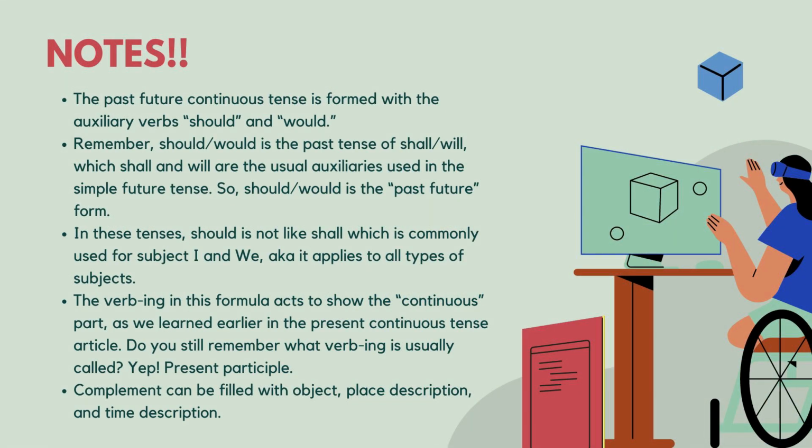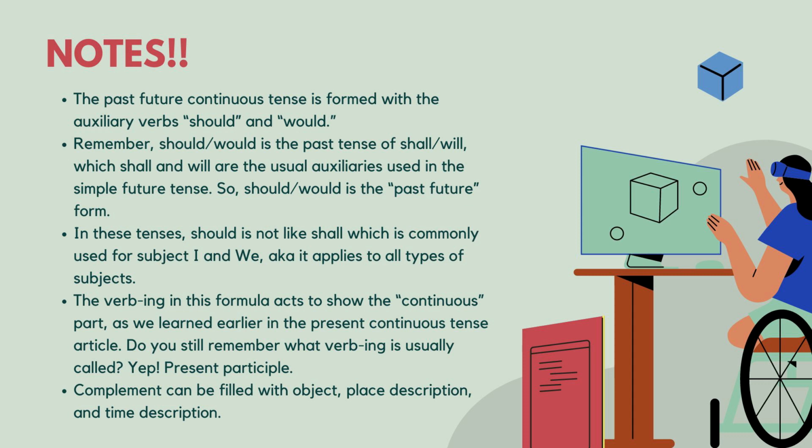Note: 1. The past future continuous tense is formed with the auxiliary verbs should and would. 2. Remember, should or would is the past tense of shall or will, which are the usual auxiliaries used in the simple future tense. So, should or would is the past future form. 3. In this tense, should is not like shall, which is commonly used for subjects I and we, meaning that it applies to all types of subjects.